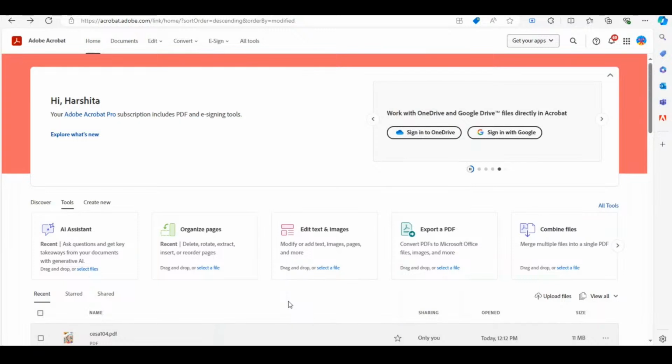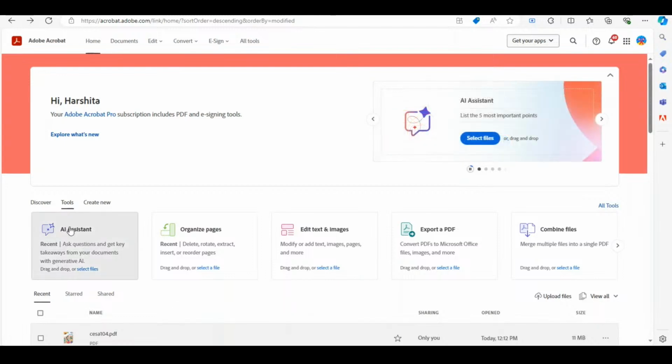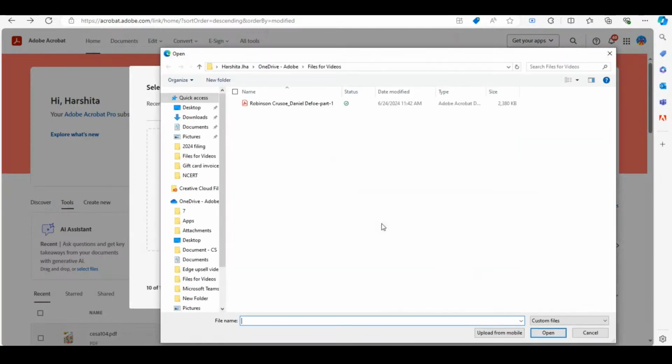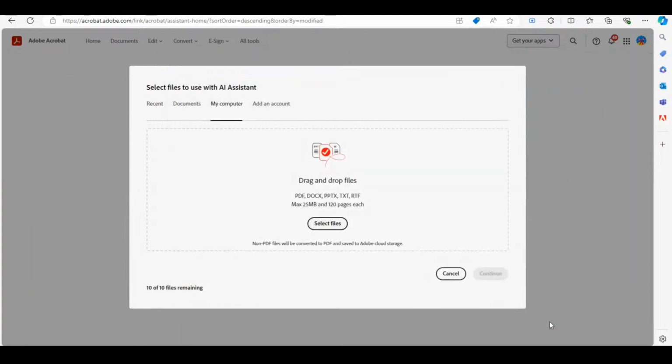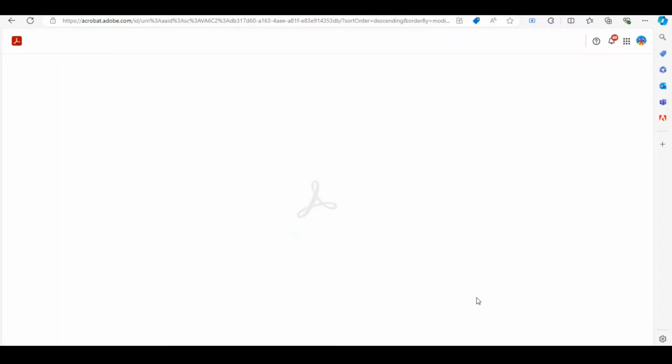Hi everyone, today we will see how we can develop a study guide for a book we read in class. Firstly, I'll upload the PDF file of the book into Adobe Acrobat Web. Clicking on the AI Assistant tool on the home page will give me the option to select my file and upload it. In this case, the file is Robinson Crusoe, so I will go ahead and click on Open. Now, after uploading, Adobe Acrobat will open the file and start processing it.